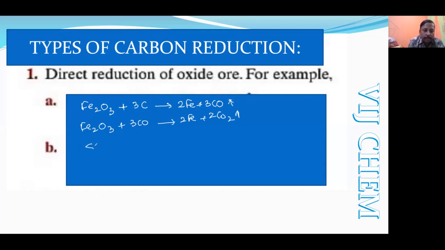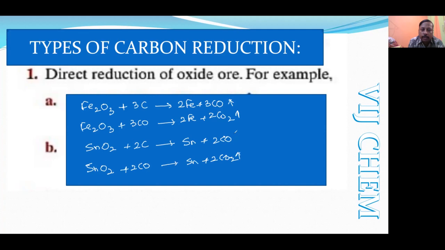Second example, SnO2, tin oxide. First it reacts with the carbon, the coke powder, and forms 1 mole of Sn and 2 moles of carbon monoxide. This carbon monoxide is further utilized in the reduction of the substance produced, so it will form Sn plus 2 CO2.